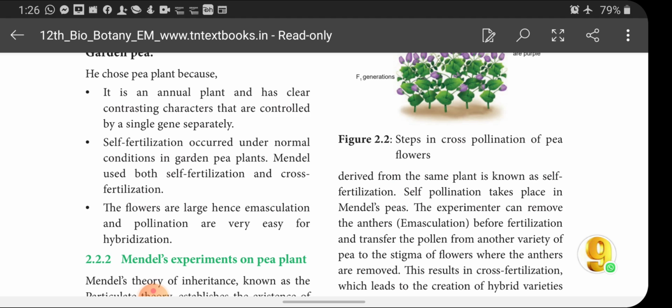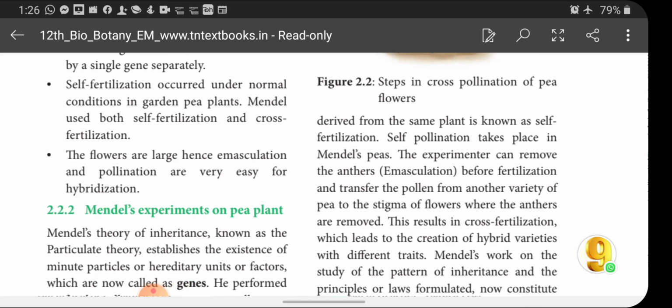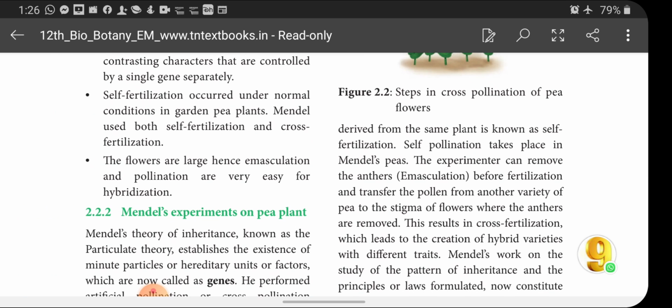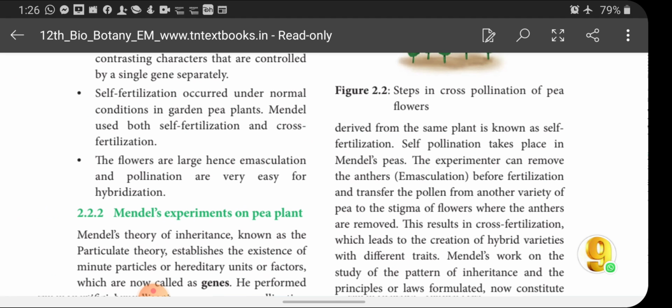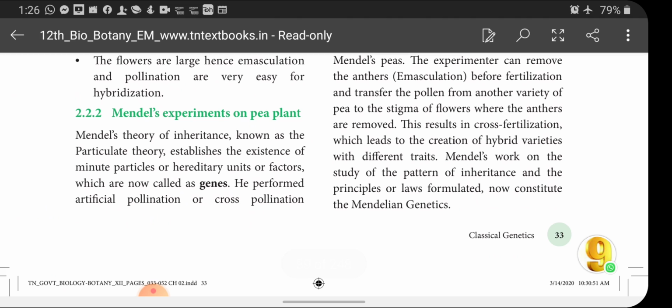If both the gametes are derived from the same plant, then it is known as self-pollination. Self-pollination takes place in Mendel's pea plants. Actually, Pisum sativum usually does self-pollination only. It will not do cross-pollination. So Mendel artificially did cross-pollination in pea plants.